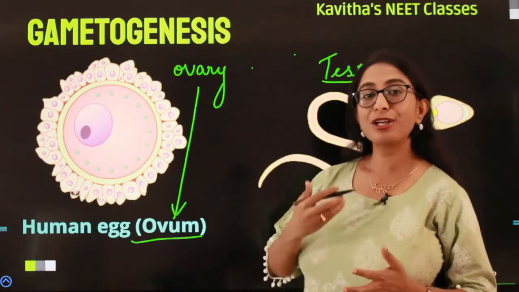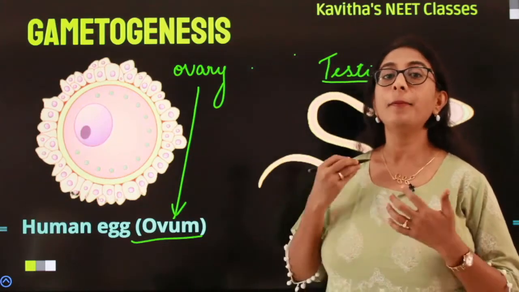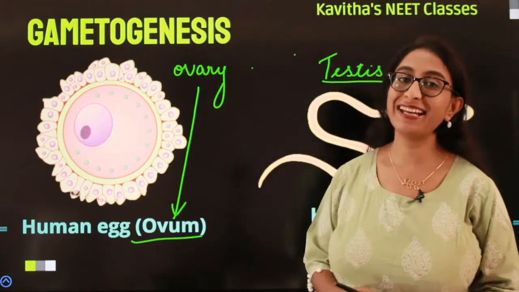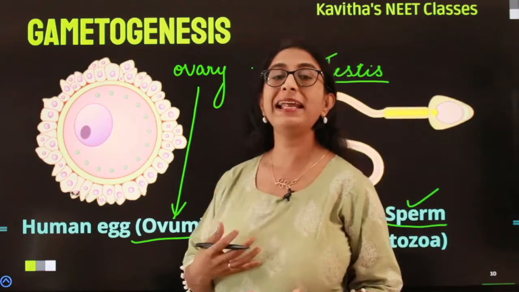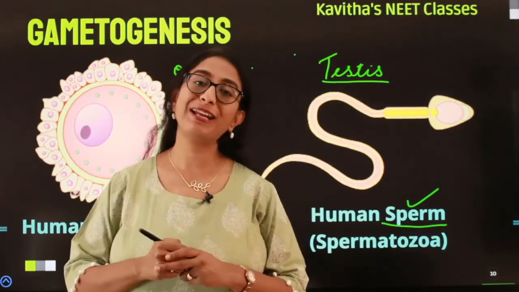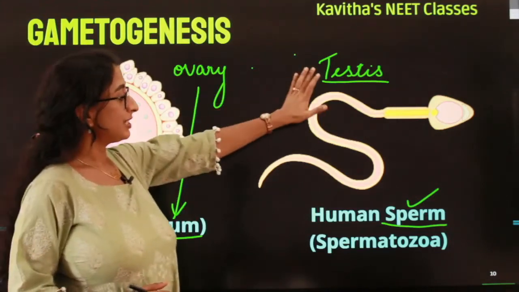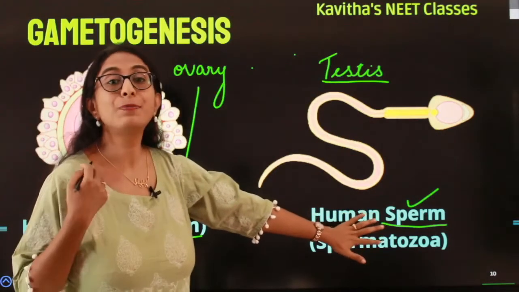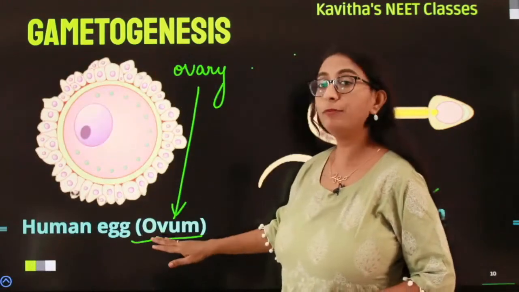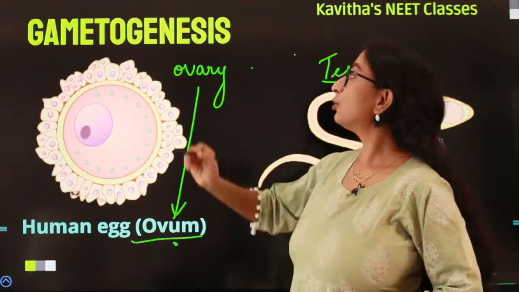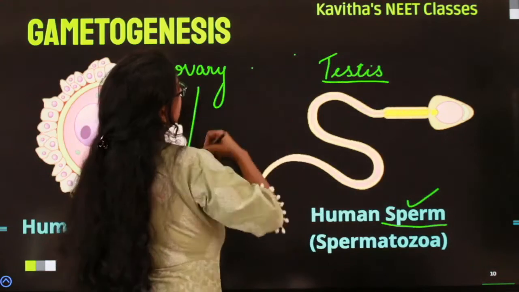That is the production of the ovum and the sperm by the respective gonads in females and males is called as gametogenesis. Or you can even say the process of formation of the male and the female gamete by their respective gonads is called as gametogenesis. So in males, that is when the testis produces the sperm, we call it as spermatogenesis, and in females when the ovary produces the ovum, we call it as oogenesis. So under gametogenesis we have spermatogenesis and oogenesis.